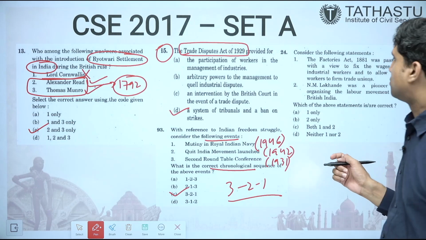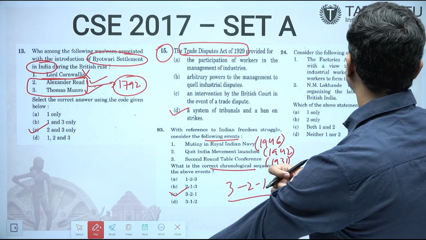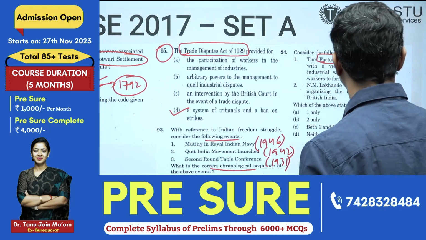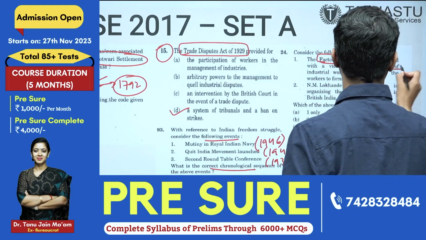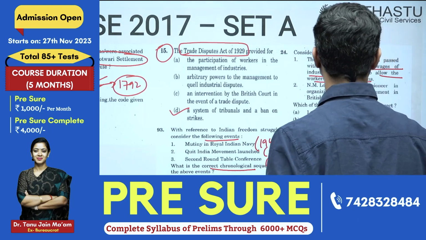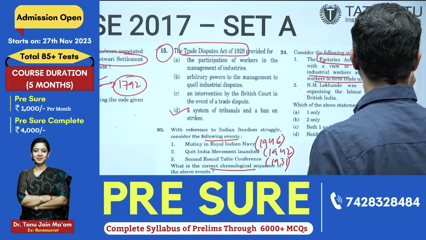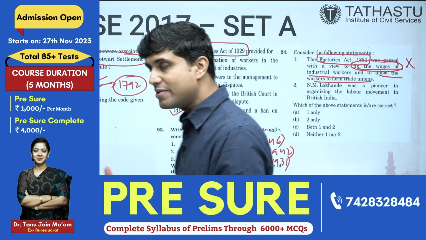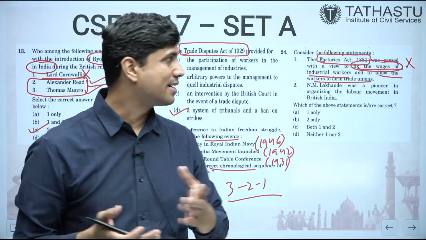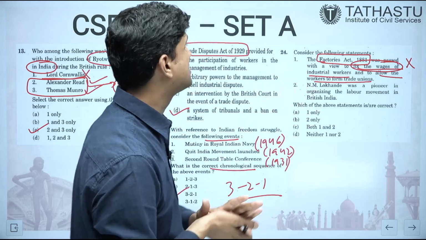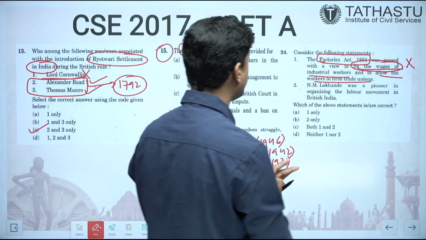If we see the next question, consider the following statements. The Factories Act 1881 was passed with a view to fix the wages of industrial workers and to allow the workers to form trade unions. You just think about fixing the wages at that point of time. The Minimum Wage Act was brought quite later. It was not at all in 1881. There was no talk of even fixing the wage. So it cannot be this.